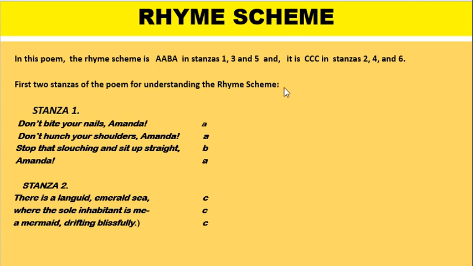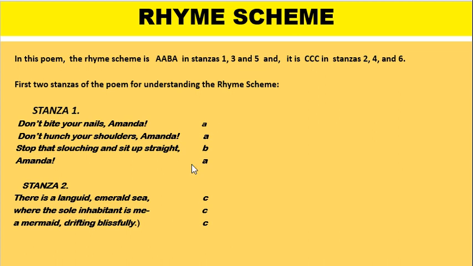So, let us try to understand the rhyme scheme with the first two stanzas. Here we can see that the last words are rhyming, Amanda, Amanda. So it is A. This word is differently rhyming, so it is B. And again Amanda, Amanda. So here A. So in the first stanza we can see it is AABA. Similarly, you can find that the rhyme scheme is seen in stanza number 3 and 5.